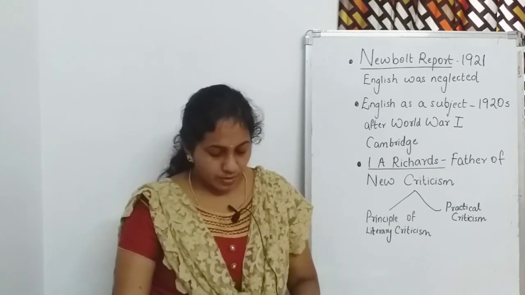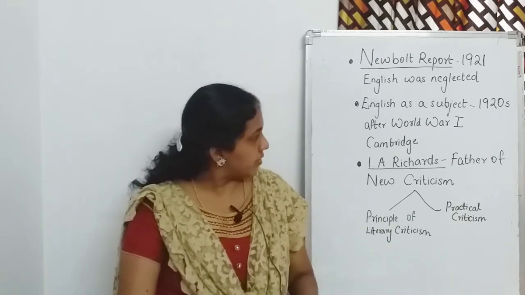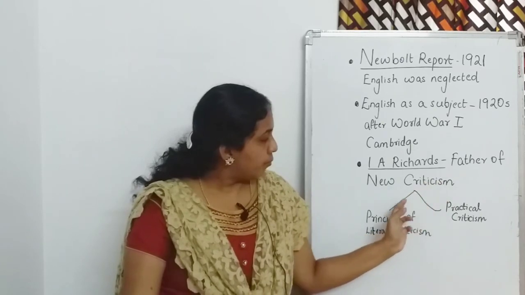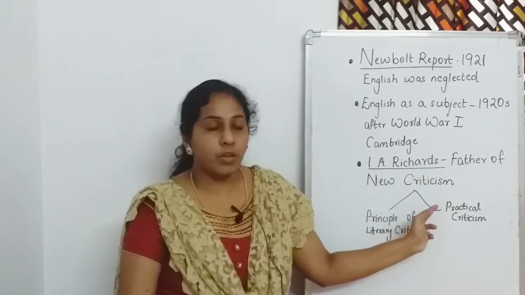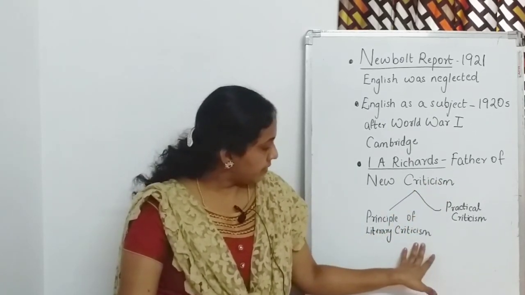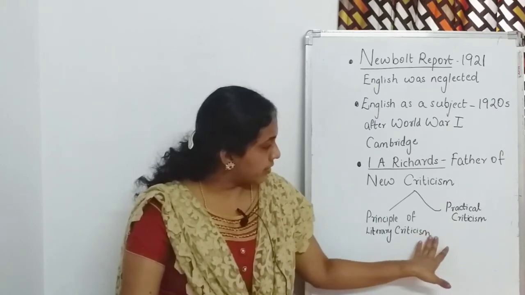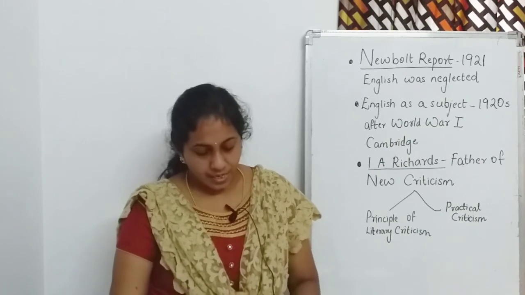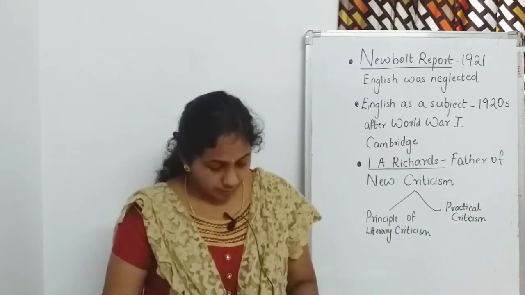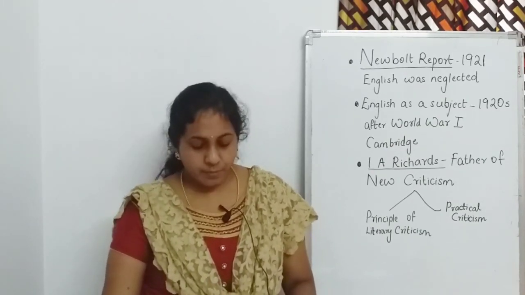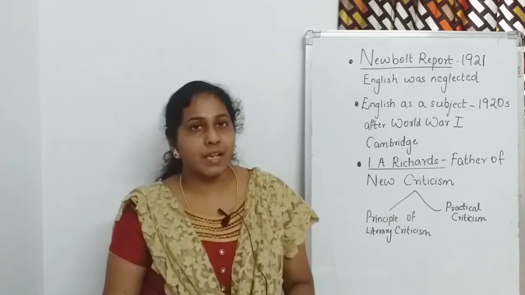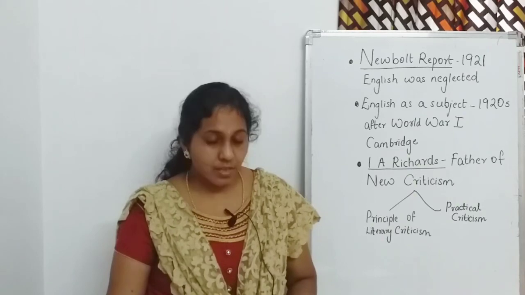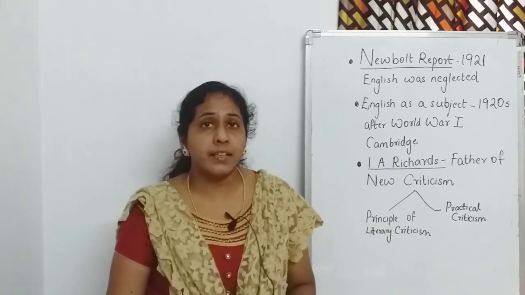I.A. Richards was labelled as the father of New Criticism. So, I.A. Richards, father of New Criticism, and his monumental, very important works: one was Principles of Literary Criticism, the other was Practical Criticism. So, I.A. Richards, labelled as the father of New Criticism, had two major works, Principles of Literary Criticism and Practical Criticism.